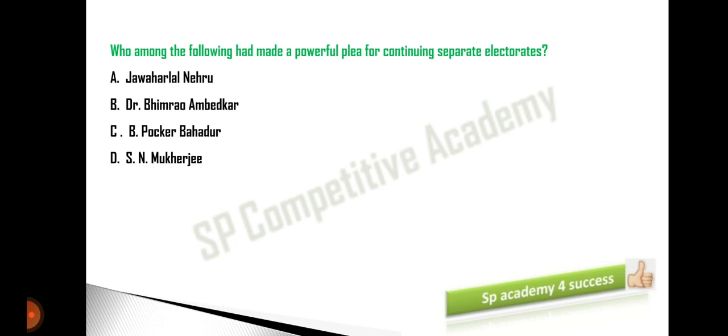Separate electorate means community elections, like the Muslim community will elect Muslim members, they will vote for the Muslim members. Communal elections. The communal elections started long back during the British time in 1919. So this separate electorate was demanded, requested by whom?